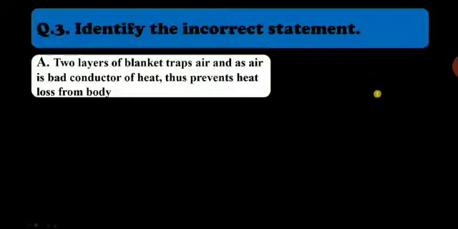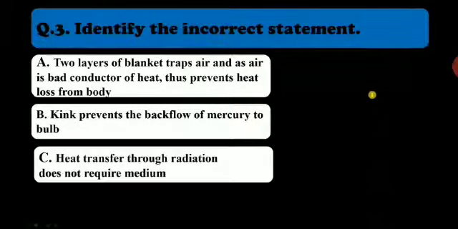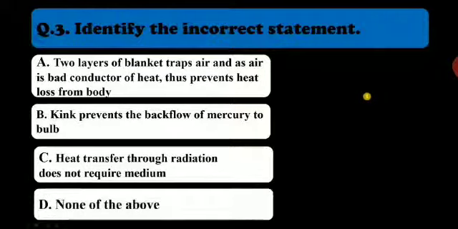Identify the incorrect statement. You have to identify the incorrect statement here. Two layers of blanket trap air, and as air is a bad conductor of heat, this prevents heat loss from the body. Kink prevents the backflow of mercury in the bulb. Heat transfer through radiation does not require a medium. None of the above. Any guesses there, children?